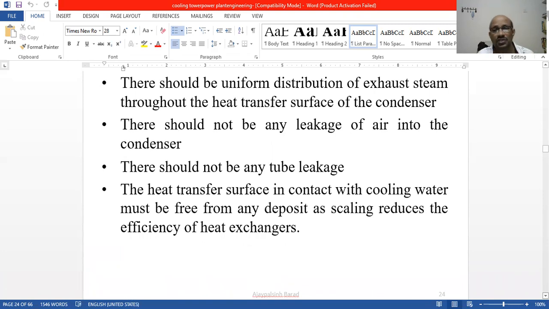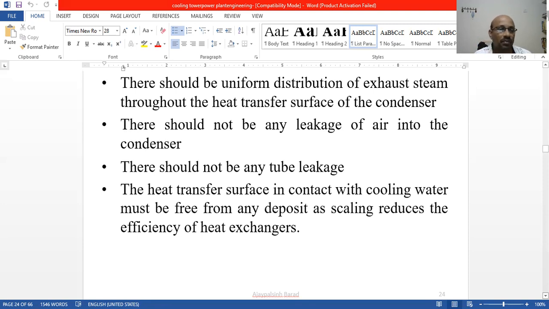Another requirement of the surface condenser is that the heat transfer contact surface area should be large, so that with the cooling water we can remove more and more heat. The contact area with the tubes is large. The steam is passing and the water is falling on the tubes, so the heat transfer rate is high.